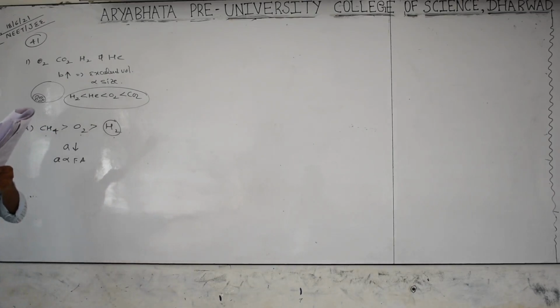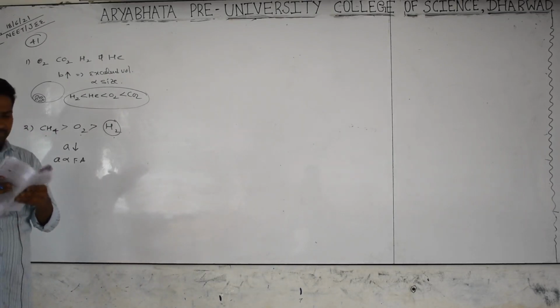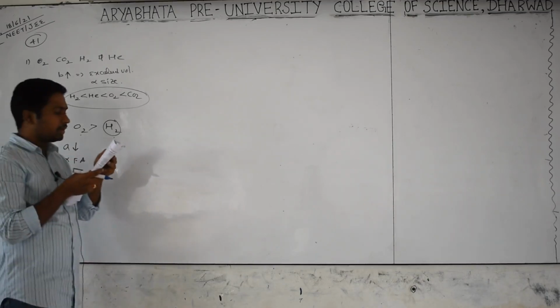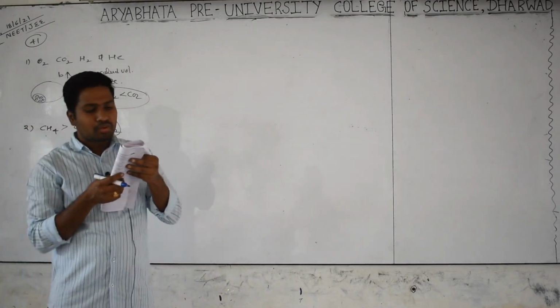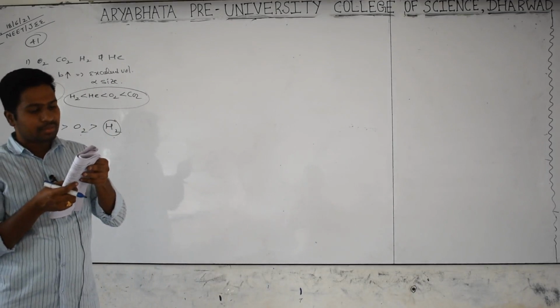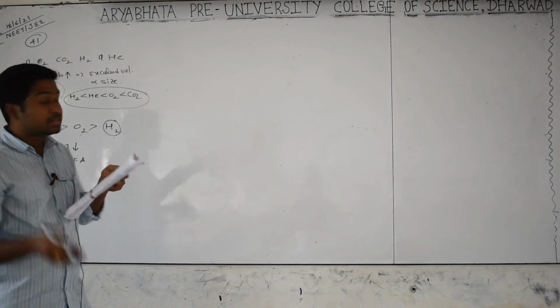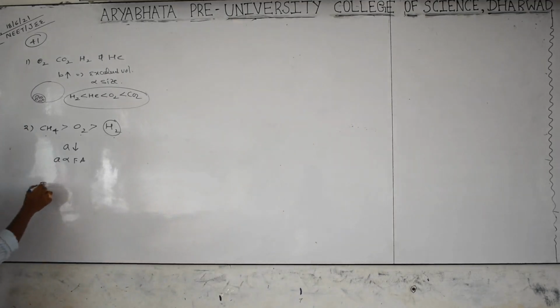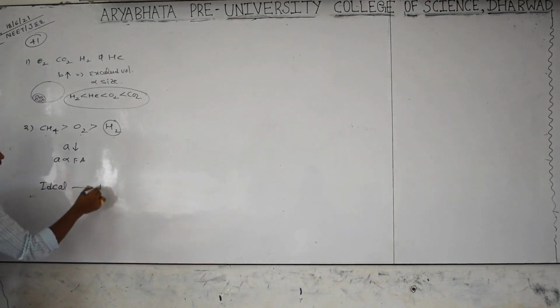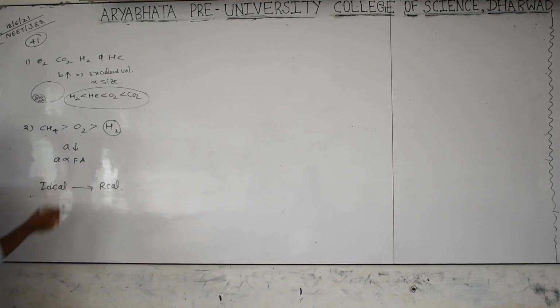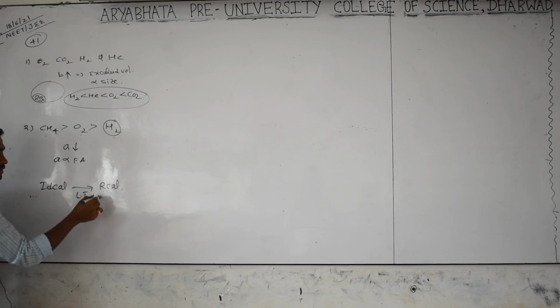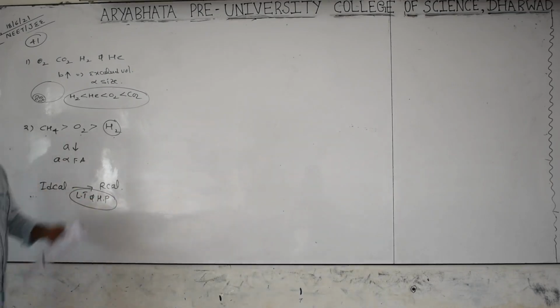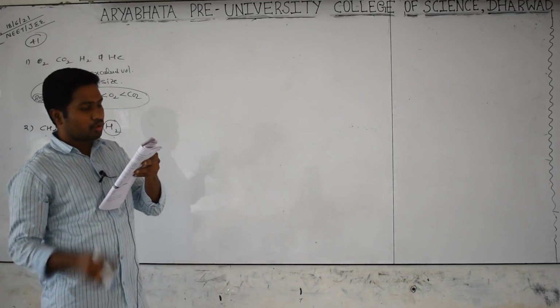A van der Waals real gas acts as an ideal gas at which conditions? It's nothing but high temperature and low pressure. We know it. Go for the next bit: when are the deviations more in the behavior of a gas from the ideal gas equation? From the ideal gas, the deviation will be more when the force of attraction is high. Force of attraction should be high means low temperature and high pressure is required. See the option: low temperature and high pressure, option B.